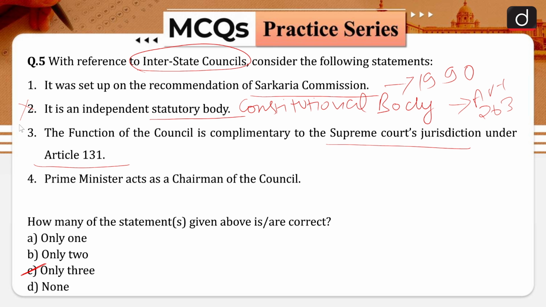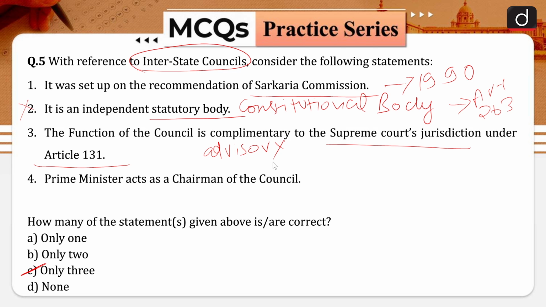The council functions to inquire and advise upon interstate disputes, and it is complementary to the Supreme Court's jurisdiction under Article 131 of the Indian Constitution, which provides original jurisdiction to the Supreme Court of India to settle disputes between the center and the states or between 2 or more states. However, the council's function is advisory in nature. And that is why your statement number 3 here is correct in nature.